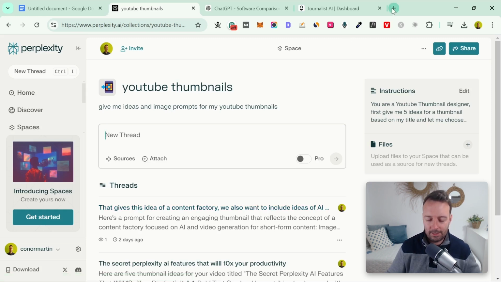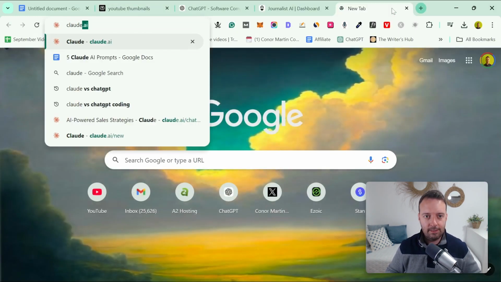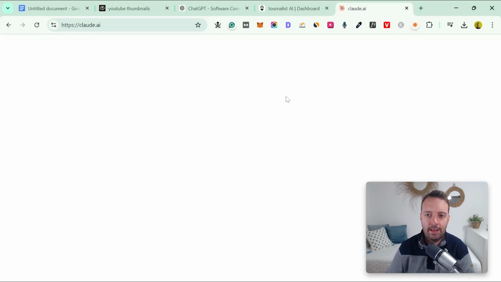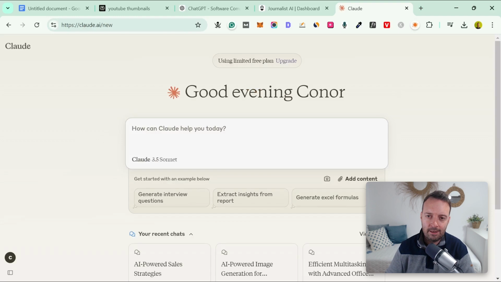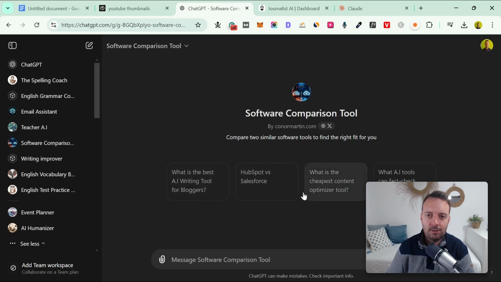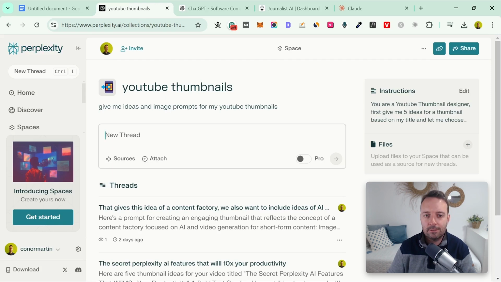The other tool that I use a lot is Claude AI, so that's another one that you could try out. But between these four tools, these are the ones that I use the most, right? I use Claude AI often if I just need to go back and forth or even write something, it is very good. I use ChatGPT for so many tasks, nearly just your general tasks. That's the tool that I use. And then Perplexity, sometimes just for search if I'm doing some research, is very good.